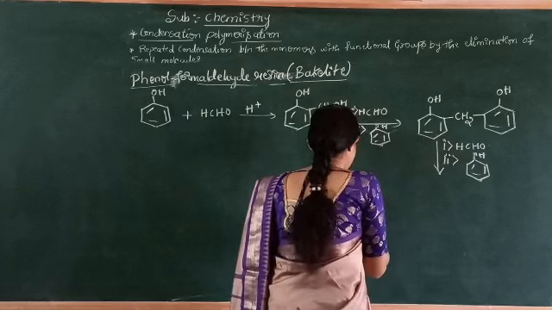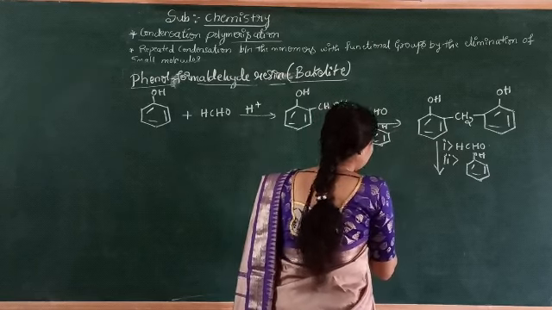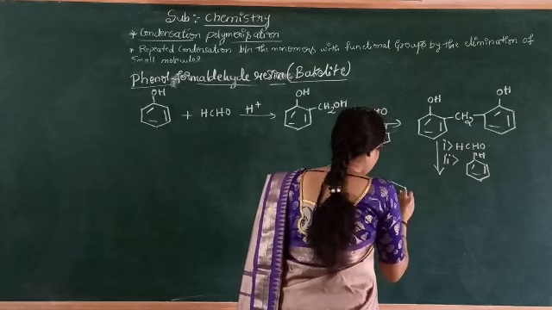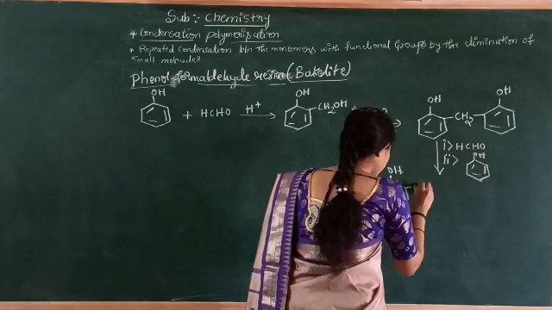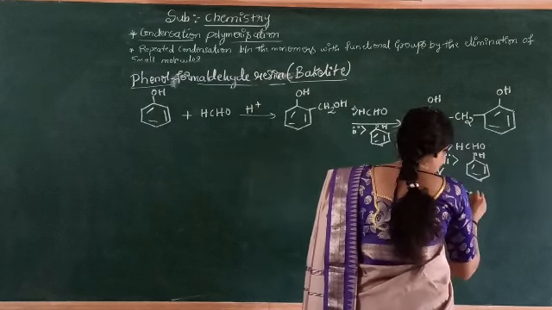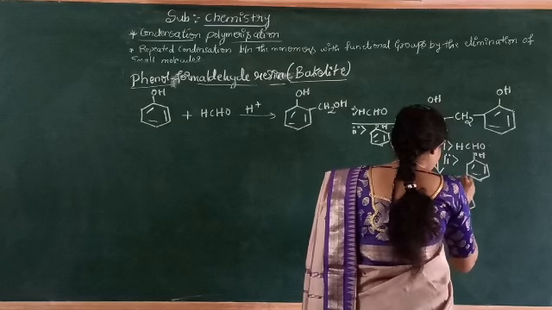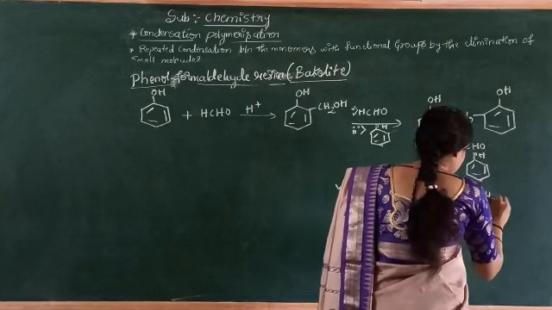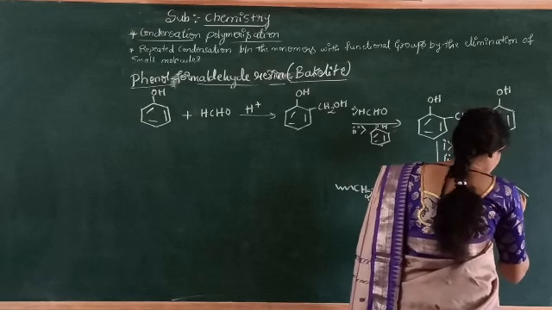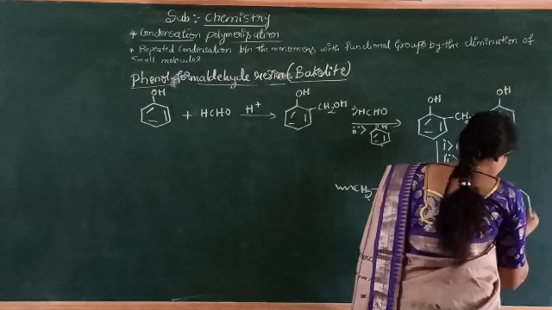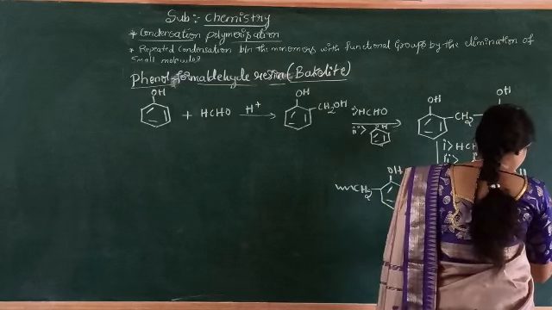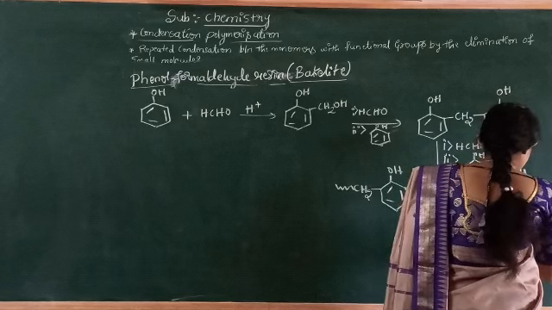That is CH2 here, OH, and here CH2 here. The benzene ring with one OH, and here CH2 here, OH, and here CH2.